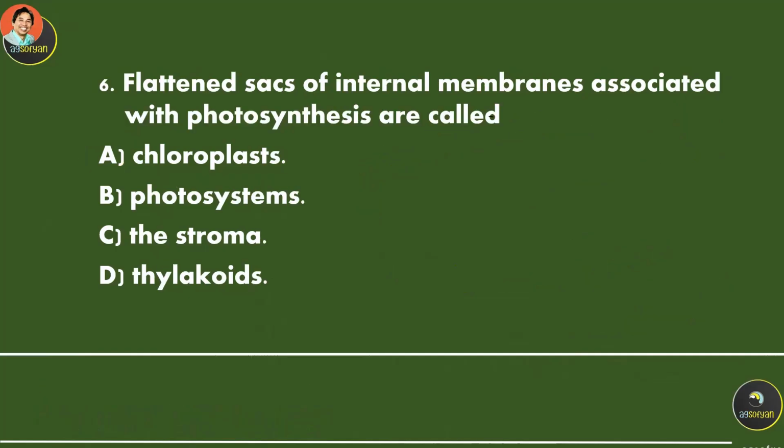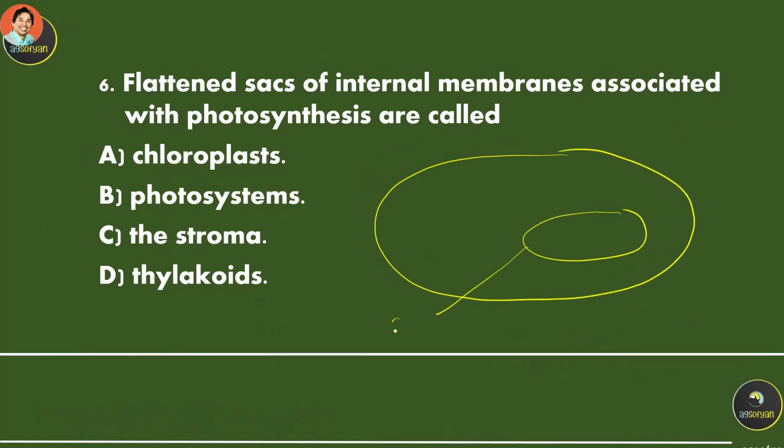Next one. Flattened sacs of internal membrane associated with photosynthesis are called A, B, C, or D. Again, we draw this plant cell. It has a chloroplast.